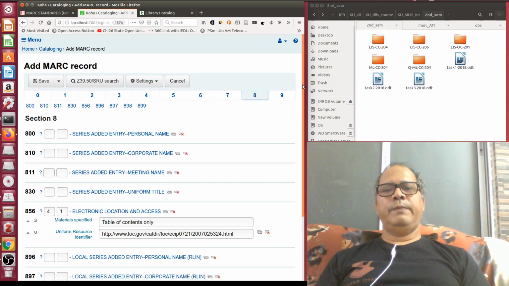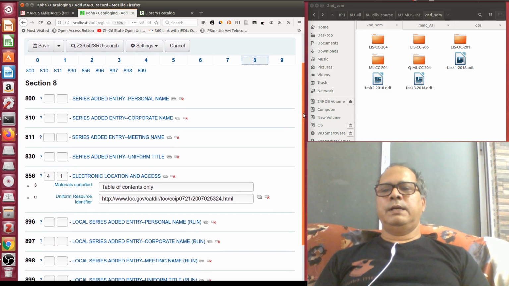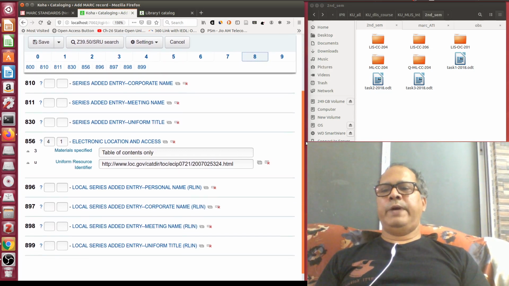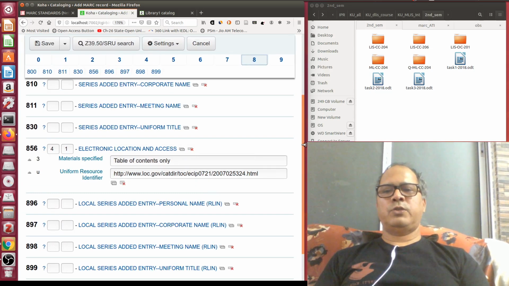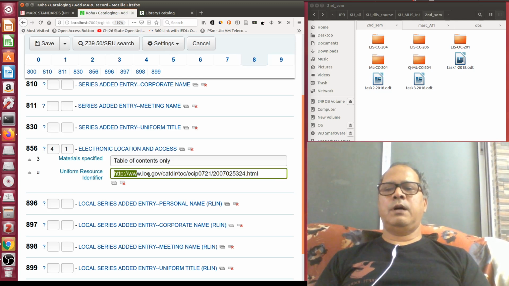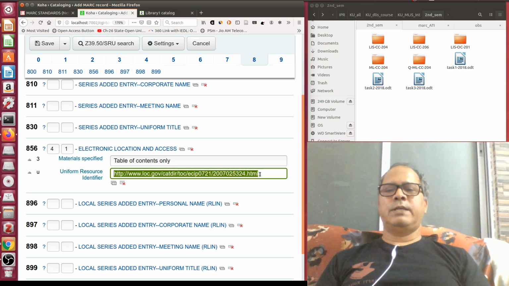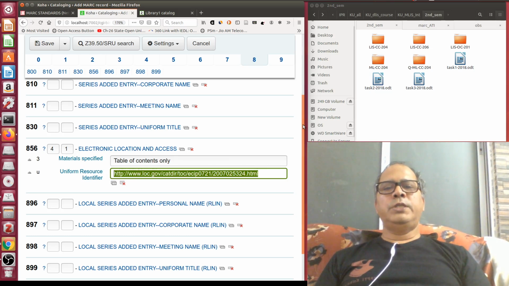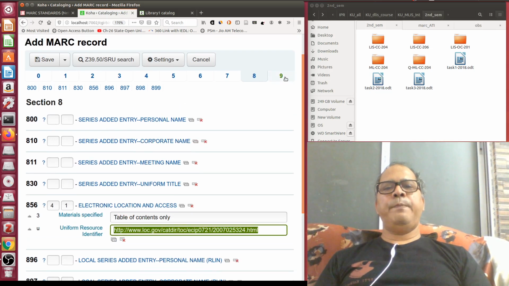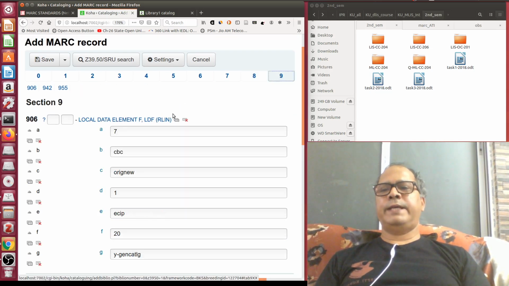8xx field, if it is a series, and you see in the 856 what I was talking about, the 856 electronic location and access. So it says the table of content available electronically, and this is the URL. So it is available from the CADDIT service, that is a table of content service of Library of Congress. There. So all 000 to 8xx scheme, I have to enter 9xx field.